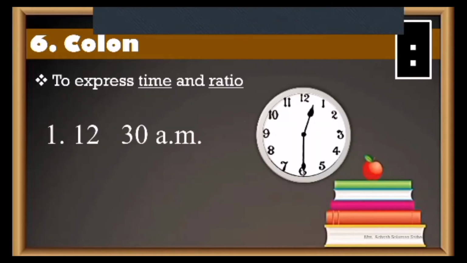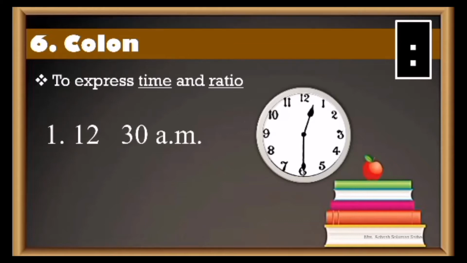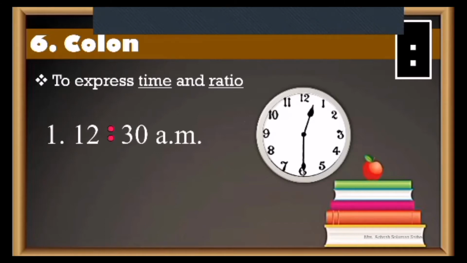Now, when else is the colon used? We saw how it's used there. It's also used to express time and ratio. Whenever you've written time, you've been using that colon, like 12:30 a.m. You've always been using it, right? Now another one is ratio. What is ratio? Don't worry, you will learn about ratio in your maths very soon. But let's quickly understand right now what is ratio.